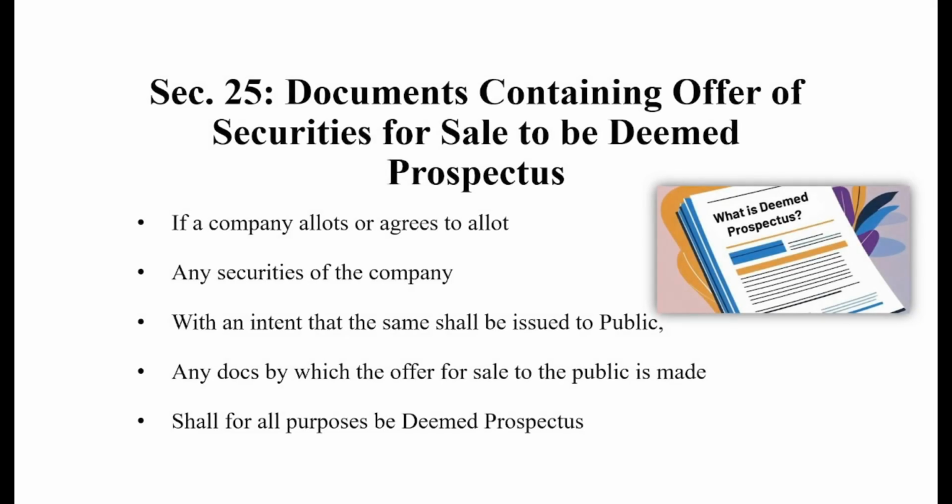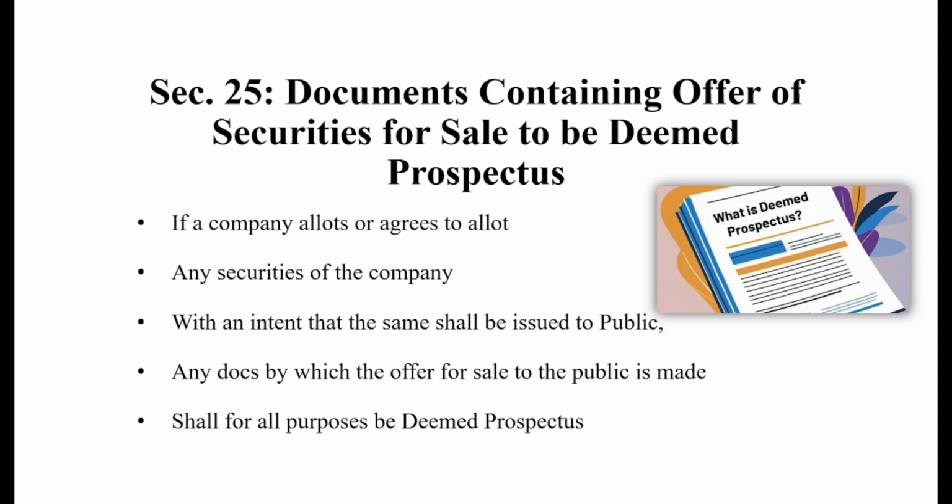Next, moving ahead with the next section, section 25. Section 25 is document containing offer of securities for sale to be deemed prospectus. Basically, section 25 stands for deemed prospectus. So, what is the deemed prospectus?